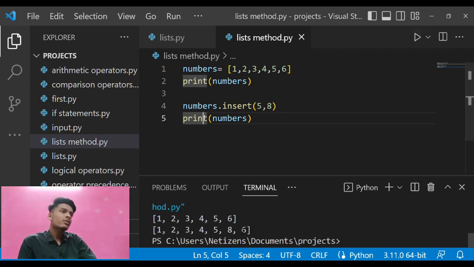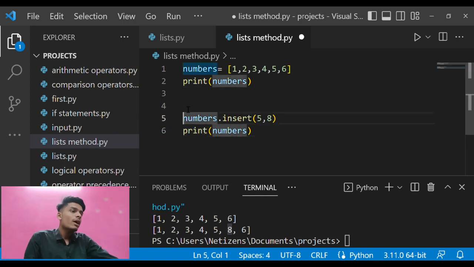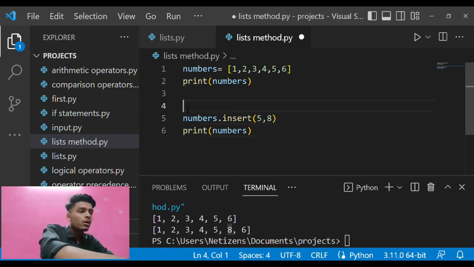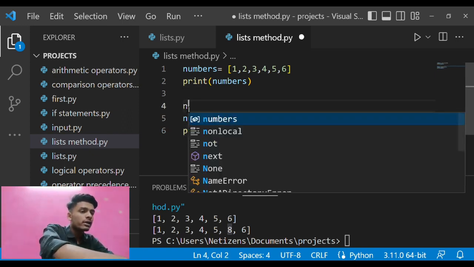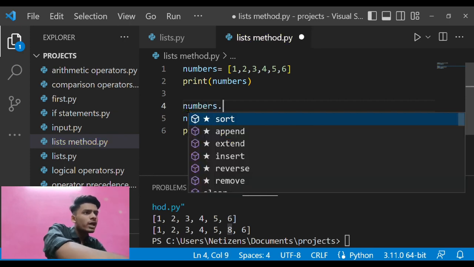Here, if I enter this number, then 8 is inserted after the 5, and likewise we can do many more things in Python. Suppose I enter numbers and a dot, and I want to remove a number.